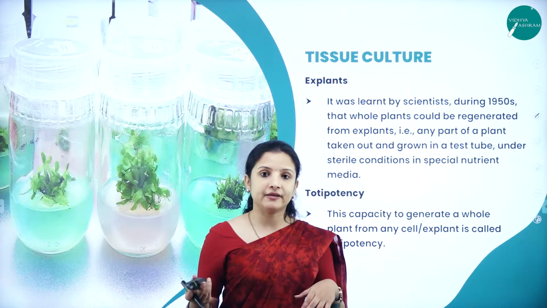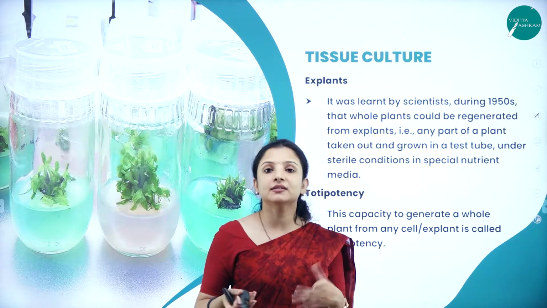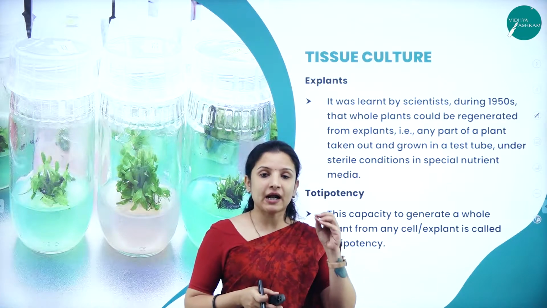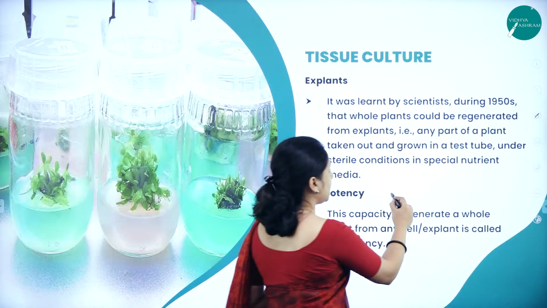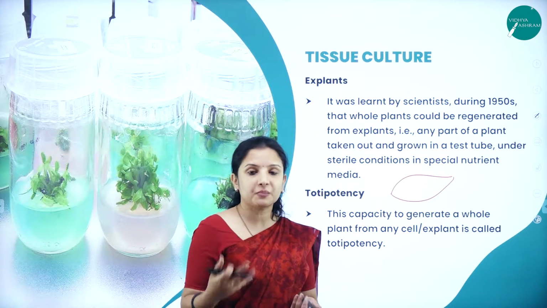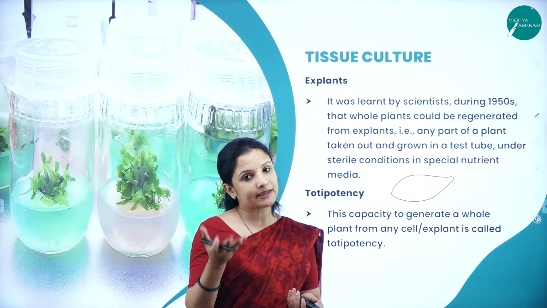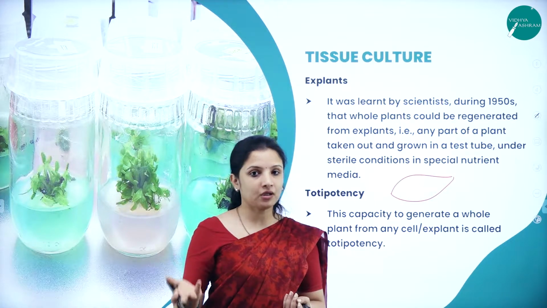So imagine if a plant can produce in one season only 10 seeds, but in tissue culture, from that plant itself, you can take a leaf. Say for example, I take a leaf. So imagine there is a plant. If we are trying to propagate a plant in terms of seeds, what happens? Maybe that plant will produce 10 seeds. So only 10 seeds I will have. Out of that, 10 plants will come out, right?